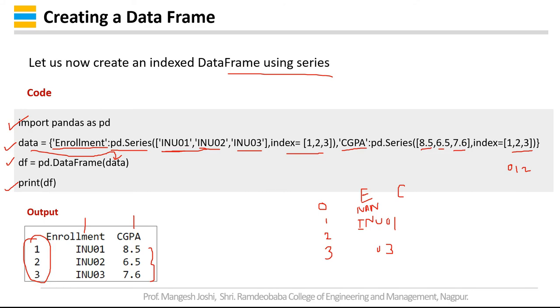Now what will happen to the CGPA column? Now you are giving indexes like 0, 1, 2. So this 8.5 will be assigned to index 0. Now 6.5 will be assigned to INU01, and the last index is empty, so it will be assigned NaN, not a number, when the value is not available. In this way you have to provide indexes depending on the need of generating a data frame.